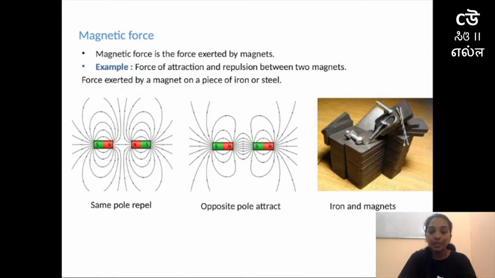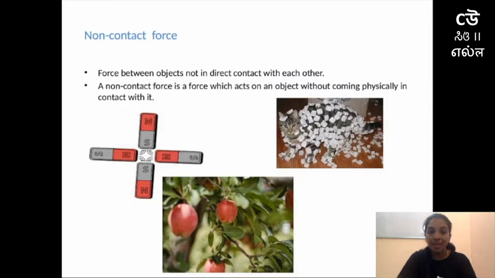To make you understand non-contact force, I have displayed a few examples in my slide. That is, I have magnets, I have a cat where a few objects are stuck on it, and there is an apple tree. What are these examples, and how are we going to study force using these examples?